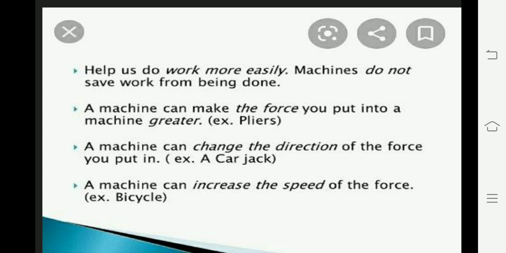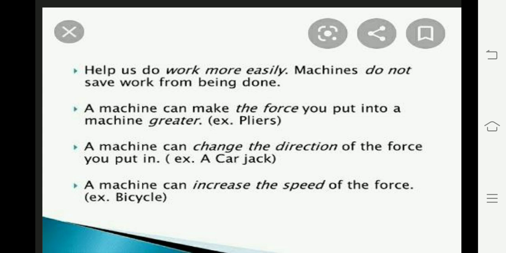These tools are called simple machines, as most of them have none or one moving part. Other machines like sewing machine, bicycle, wheelbarrow, lawn mower, etc. have many moving parts and are made up of two or more simple machines. They are called complex machines.